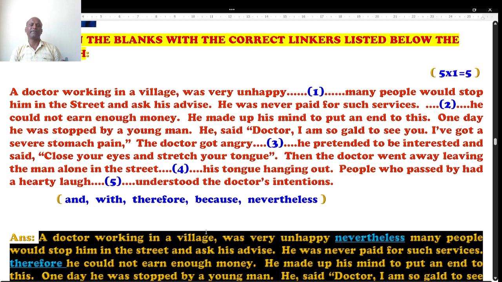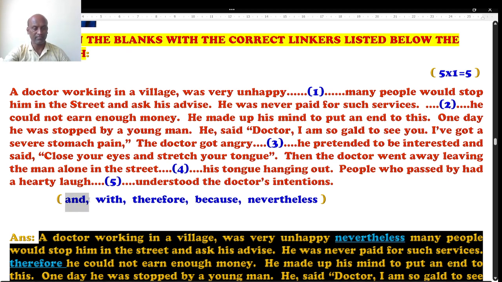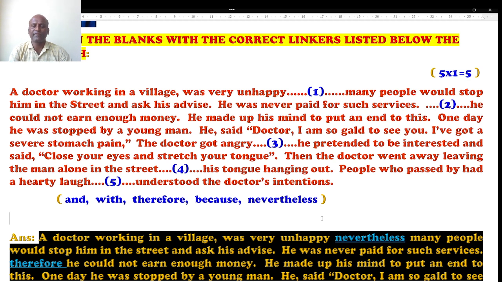A passage is given. There are 5 blanks. It looks like something like a closed test in SSC exams. Of course, it is not a closed test because you have to fill the blanks with the given clues in the brackets. And the clues are what? And, with, therefore, because, nevertheless. There are different meanings in Kannada as well as Hindi. So the passage is given, let's read it.